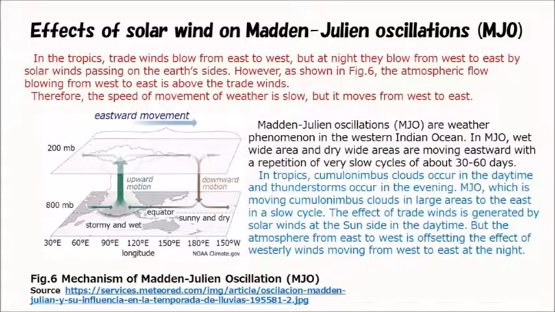In the tropics, trade winds blow from east to west, but at night they blow from west to east by solar winds passing on the Earth's sides. However, as shown in Fig. 6, the atmospheric flow blowing from west to east is above the trade winds.